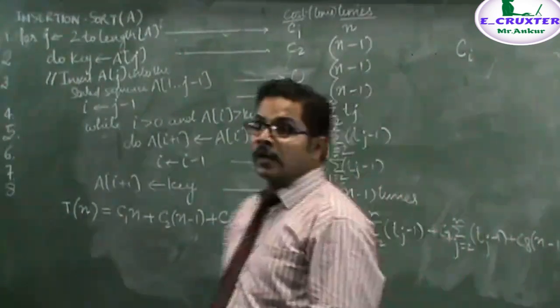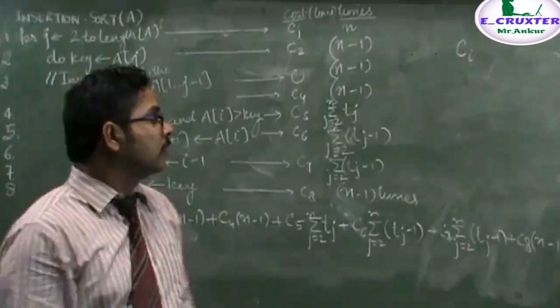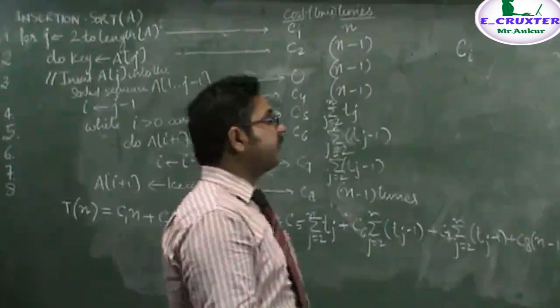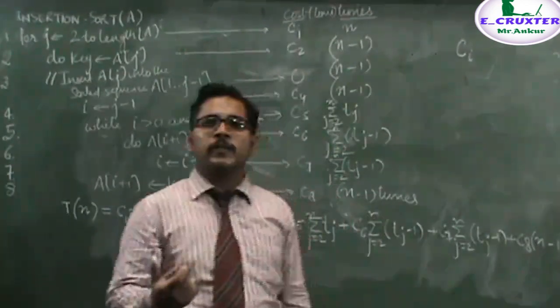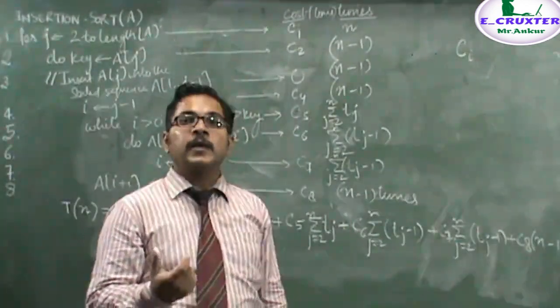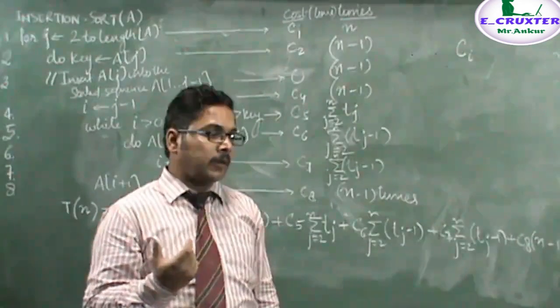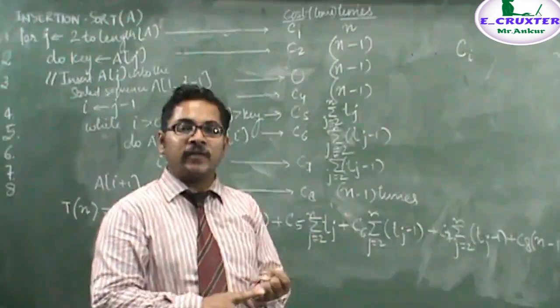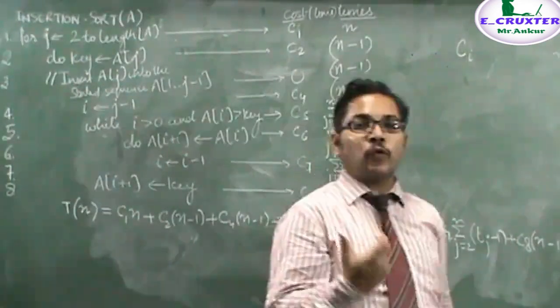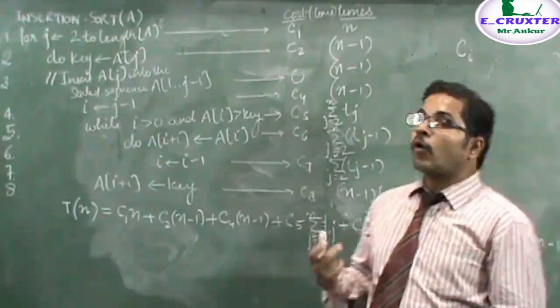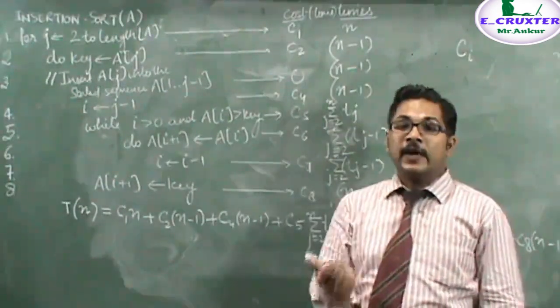Now, one thing to remember is that when we analyze any sorting algorithm, we can calculate 3 types of running time. First is the best case, when we have to sort the elements and the array is already sorted. Then the time will be minimum.